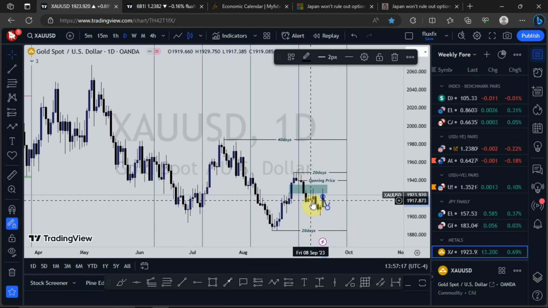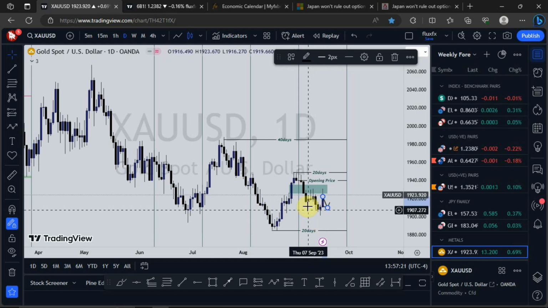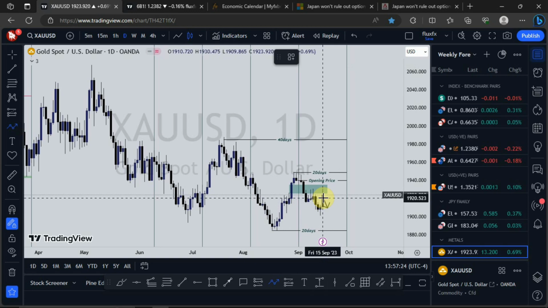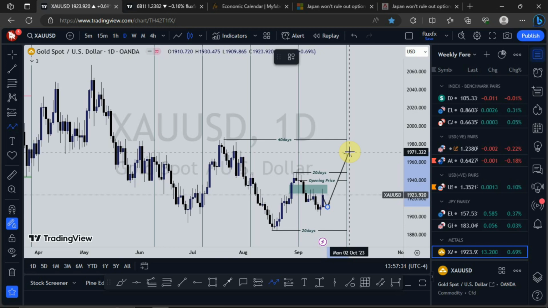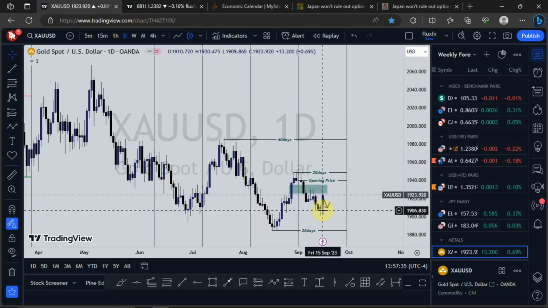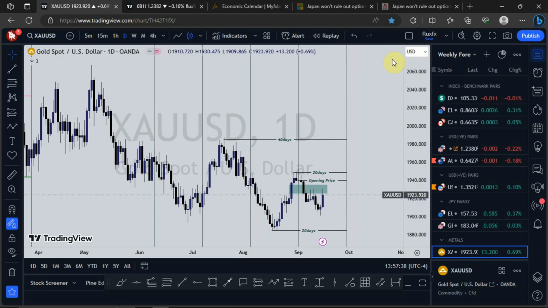You've seen a swing low taken, a formation of a swing low right here. So I want to see price retrace a little bit to form the low of the week, then we see a push to the upside. So I'll be looking for bullish prices on gold. So that is just that for the weekly market outlook.